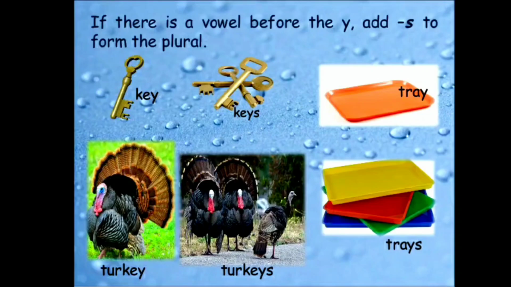So A, E, I, O, U are vowels, and the rest of the alphabets from A to Z are consonants. So there are 21 consonants and 5 vowels.